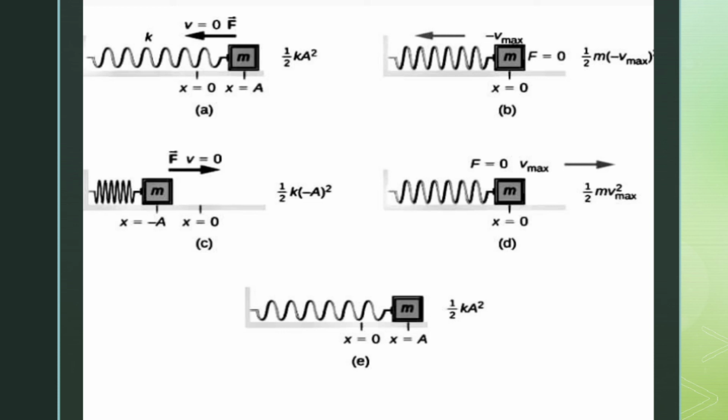But at any point in between the extreme end and the center of motion, the total energy is the sum of the kinetic energy and the elastic potential energy at that point.